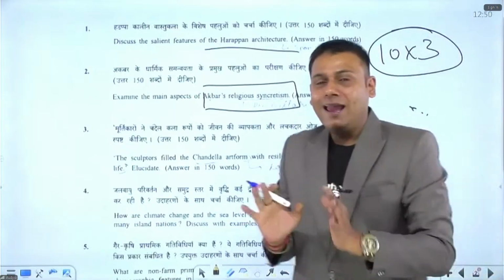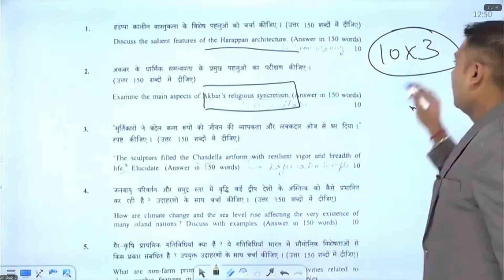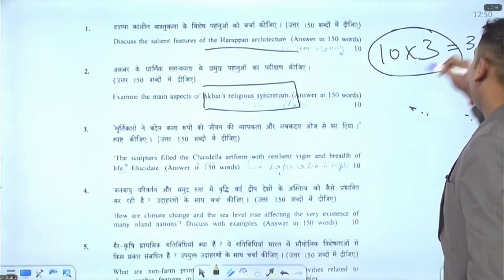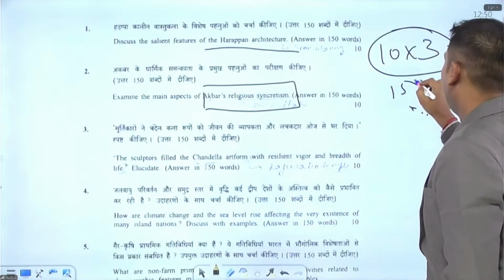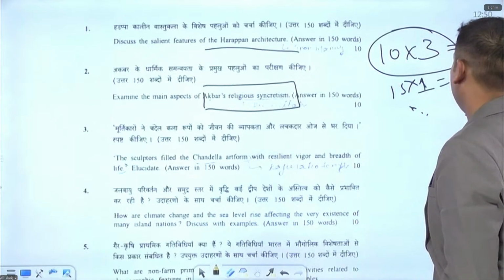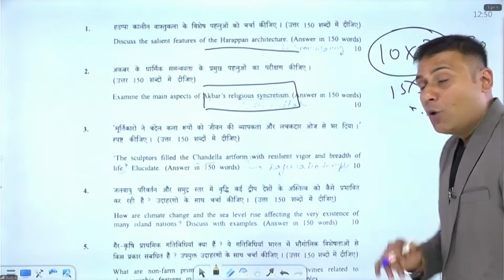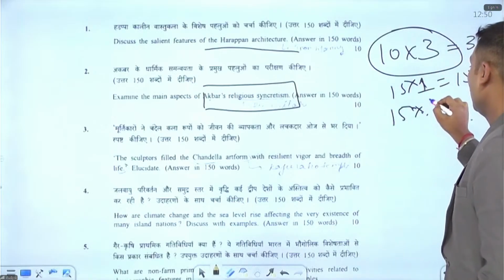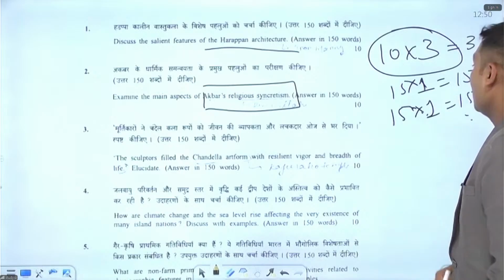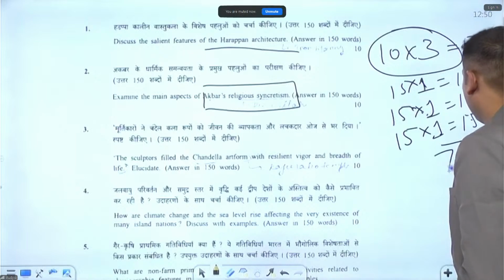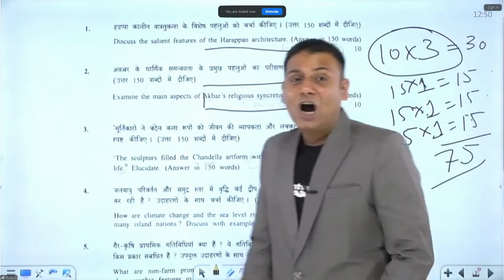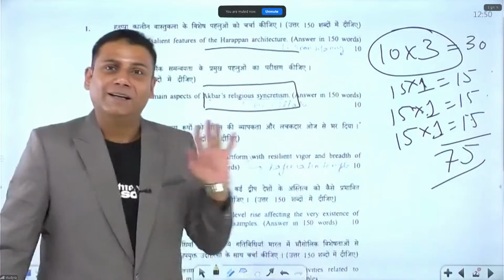So overall, in history you can observe three questions of 10 marks each from art and culture, one question from India since independence, 15 marks, one question from world history, again 15 marks, and again 15 marks, one question from modern Indian history related to the Renaissance or socio-religious reform movements.